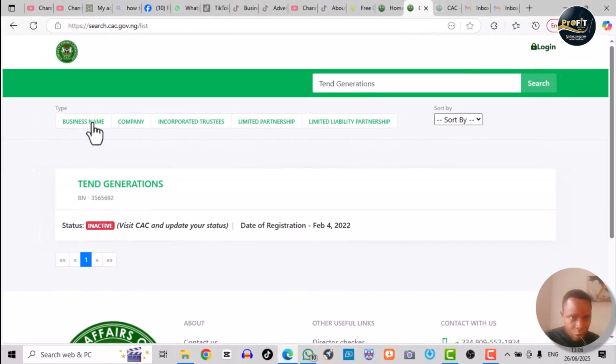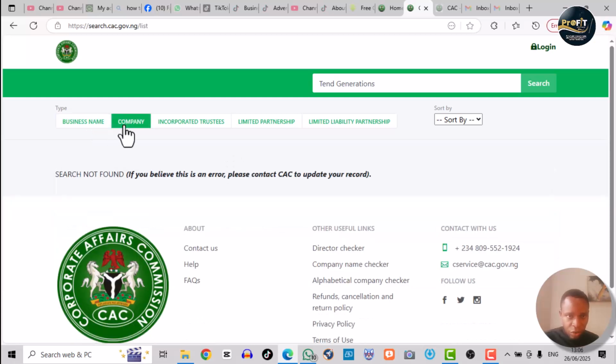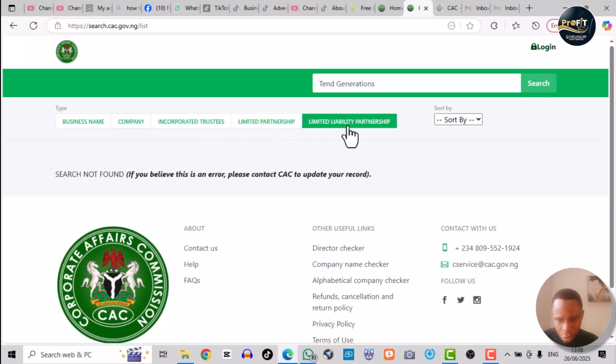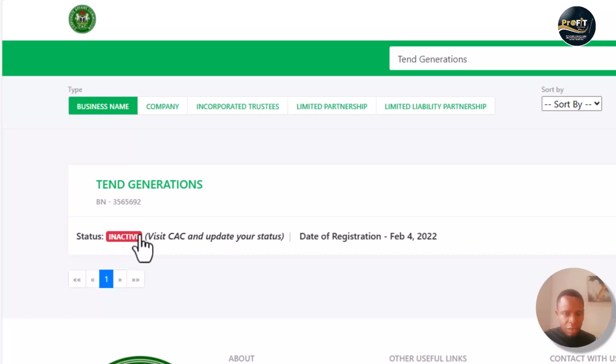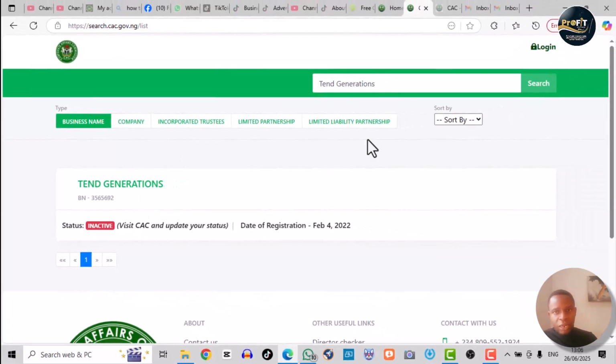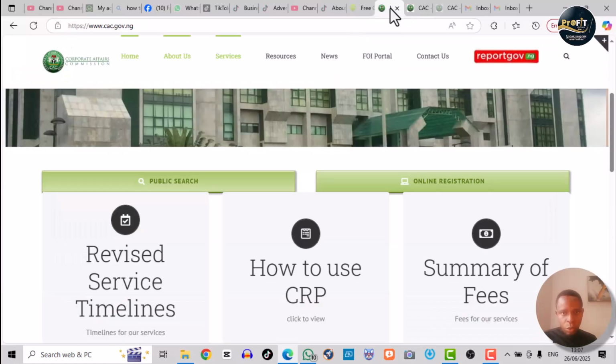Now this is happening under a business name. Now if you don't see what you are searching for, you could check whether you are putting it on a business name or if it's under a company. Can you see it's not coming up under company, it's not coming up under this, it's not coming up under this one, neither is it coming up under limited liability partnership. So it's only coming up under business name, and of course you can see it is inactive. That means it has to be renewed, okay? So that's about public search. You don't have to create an account with the CAC, that's why it's public. But name availability search will require you creating an account with the CAC because you do it within the CAC platform, okay? So let's return to where we were before, okay?